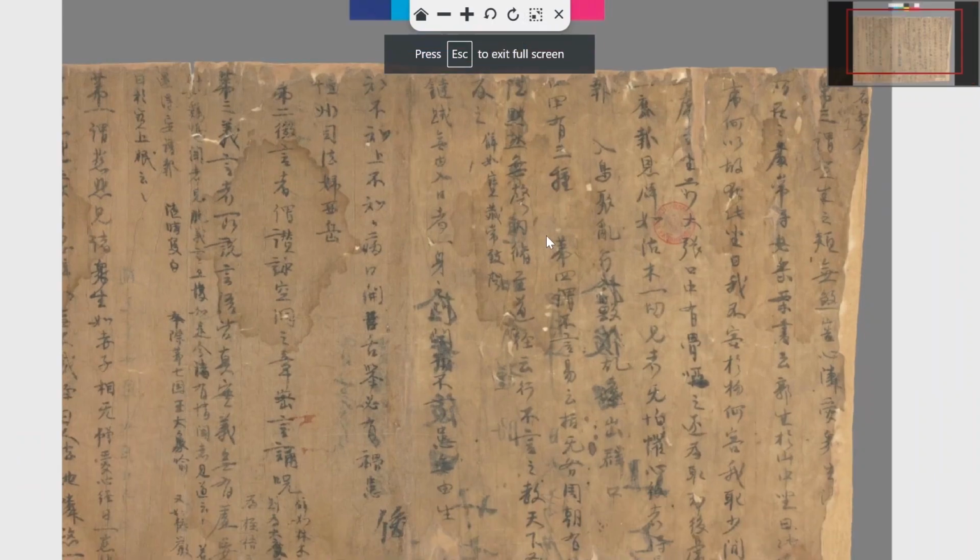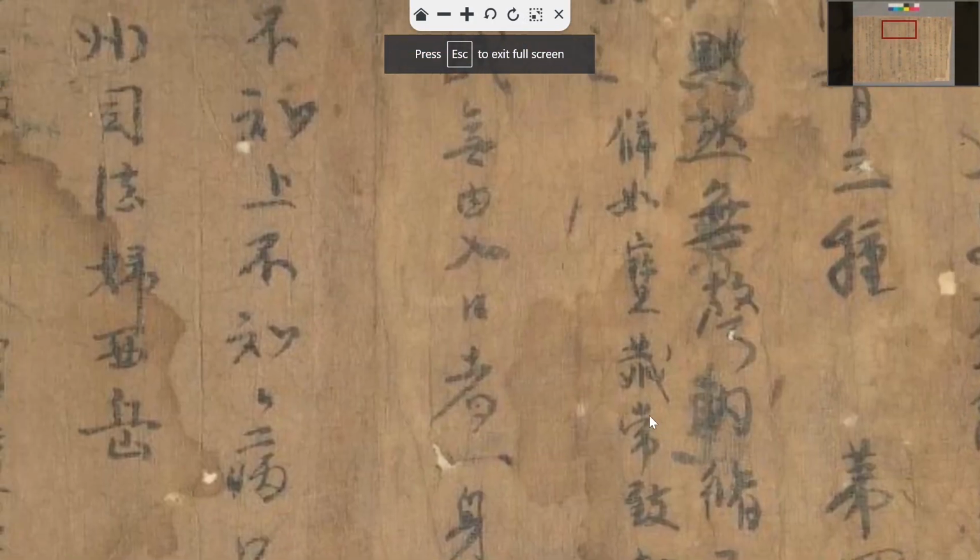How do you find a specific text within this enormous quantity of Dunhuang manuscripts? Or how do you know if a text even exists in a Dunhuang manuscript? Where do you go? Where can you look this up?